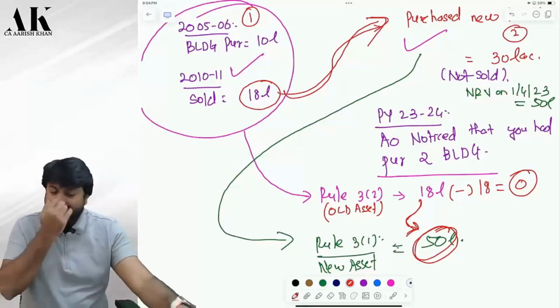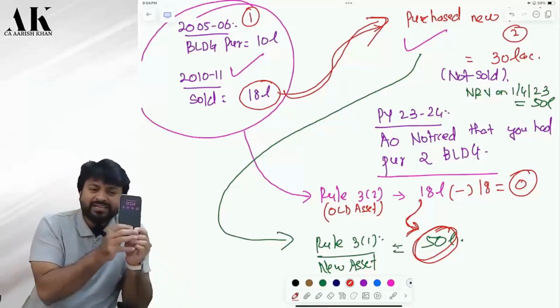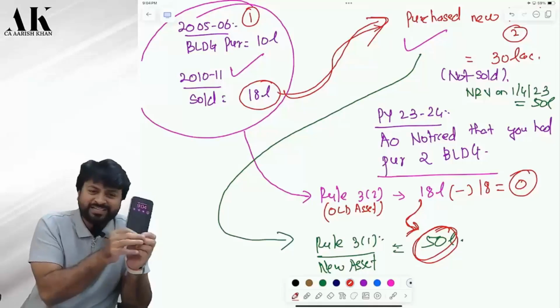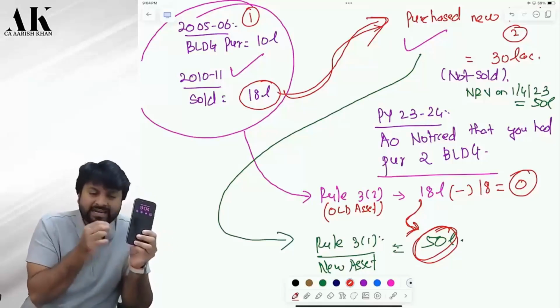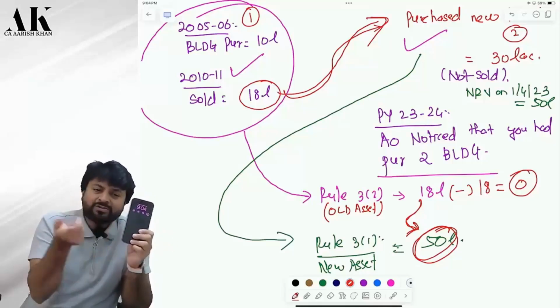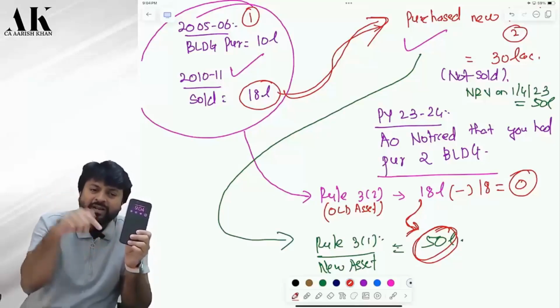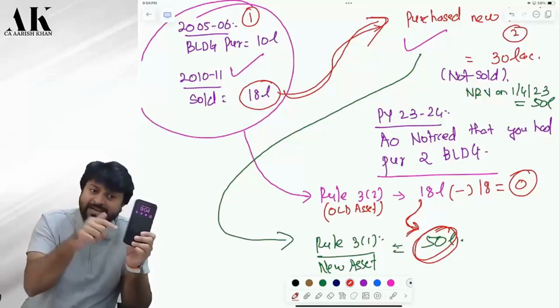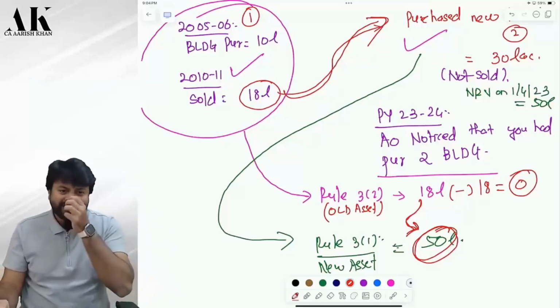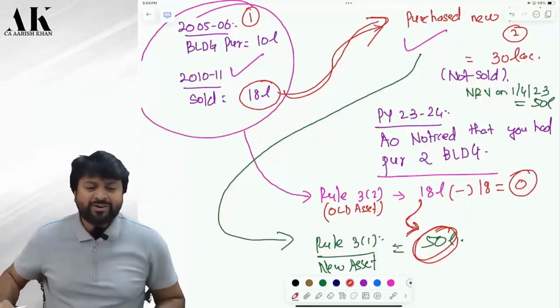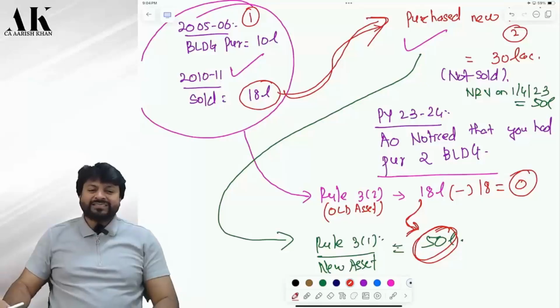Otherwise, say I bought this phone for 1 lakh rupees. Okay, this is undisclosed. Now I sold this phone, I bought another phone, then I sold that phone, I bought another. So for every phone I will pay tax, or what? It will be duplication and double taxation. Is it clear or not?